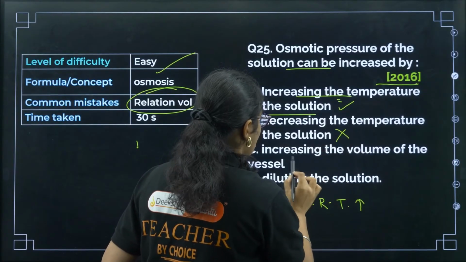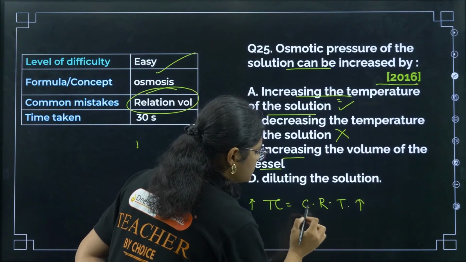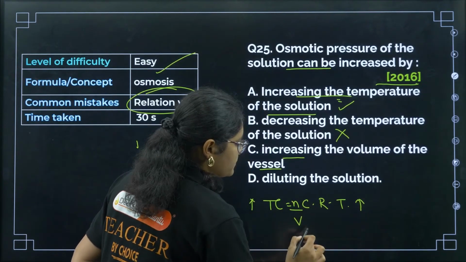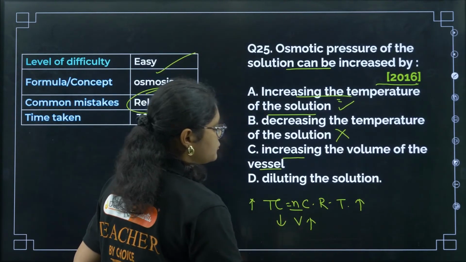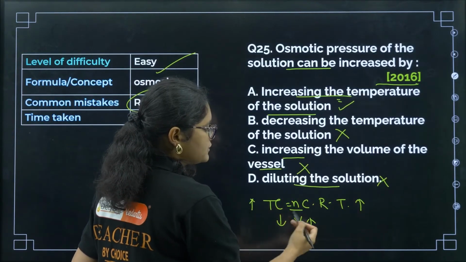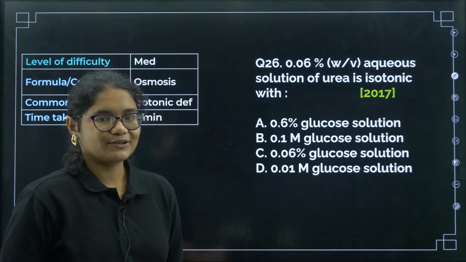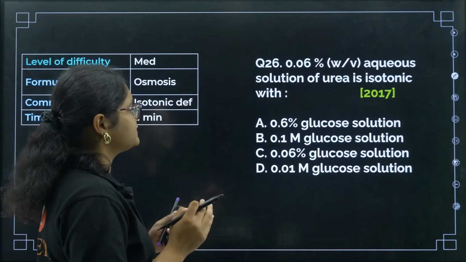Decrease will be wrong. Now what about volume? Now see, concentration is number of moles by volume. If volume increases, osmotic pressure will decrease. So that is why this is also wrong, this is also wrong. Diluting means adding more water. So the correct answer is option number A here. Okay. So let us see the next question now.